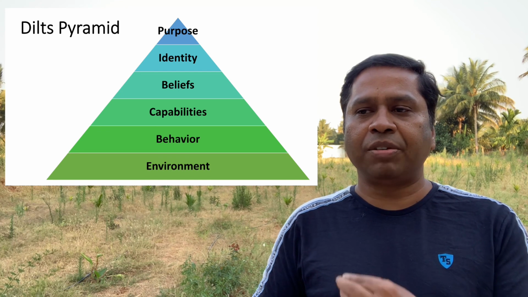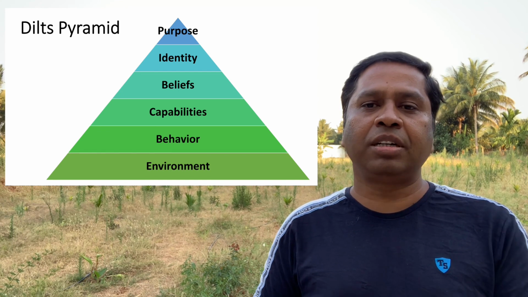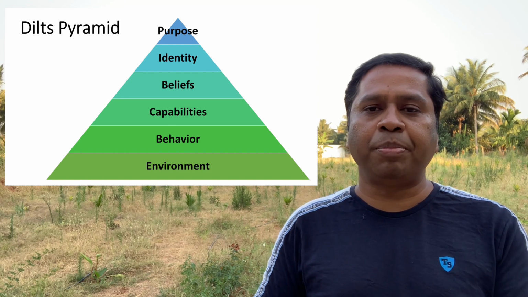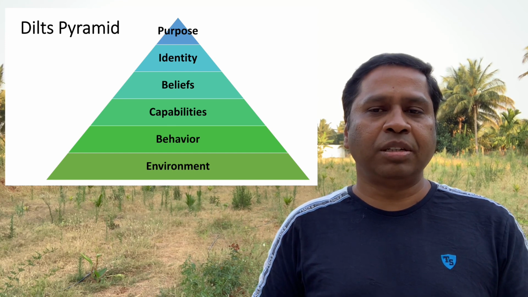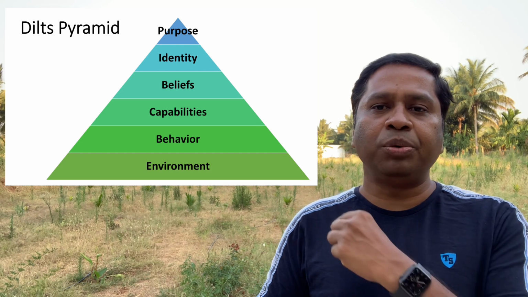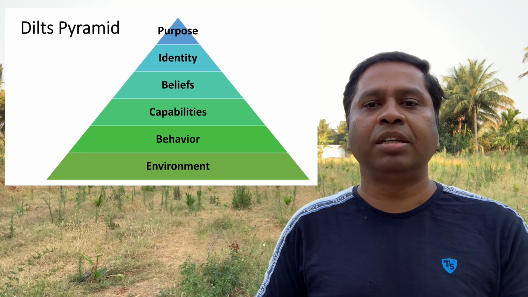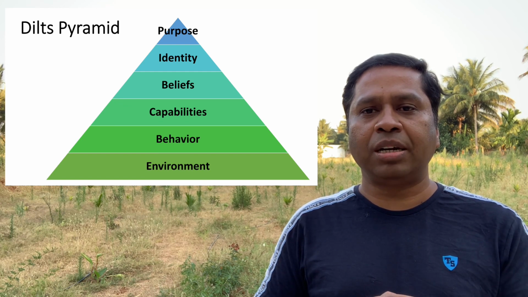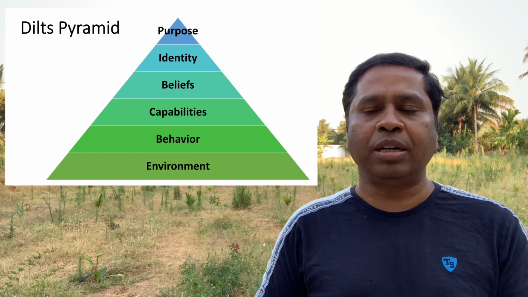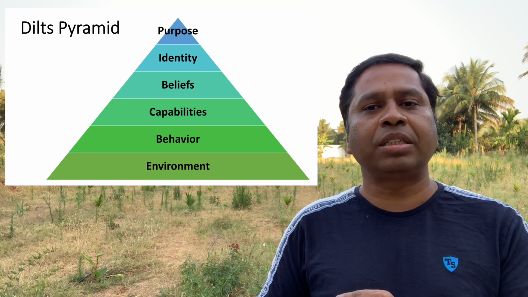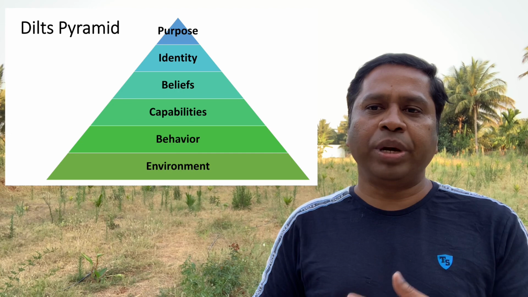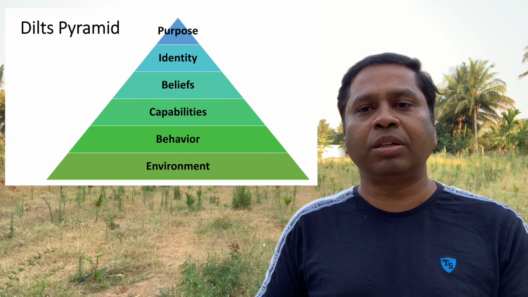Our skills, our qualities, our talents will affect our behaviors, and any changes in the behavior will impact our environment. So any changes that we do at the higher levels will impact the levels below. And also, if you want to understand why some change is not working at the lower levels, we need to understand a level above, so that we can get some answers why things are not happening, or why things are not working for us.